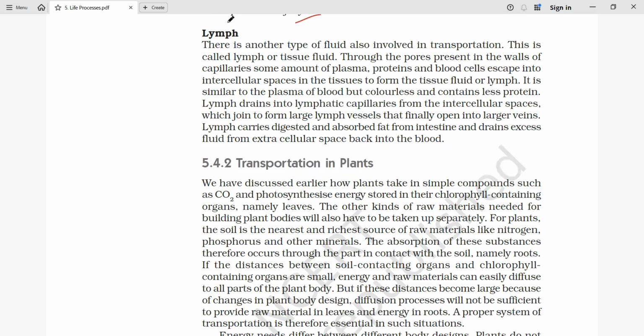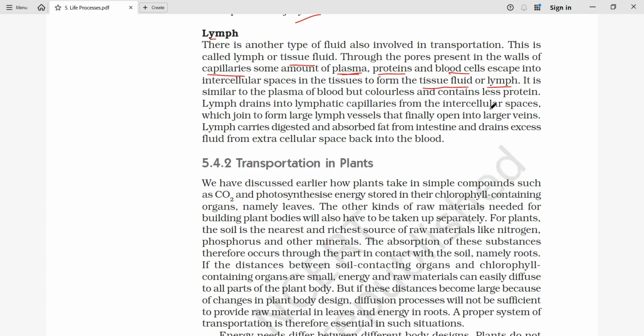Now, lymph. Lymph is just like plasma. It is also a tissue fluid which helps in transportation. Some pores are present in the walls of the capillaries, so some amount of plasma, proteins, and blood cells escape into the intercellular space in the tissues. This plasma, protein, and some blood cells are available in the space between the tissues, and finally form the tissue fluid called lymph.